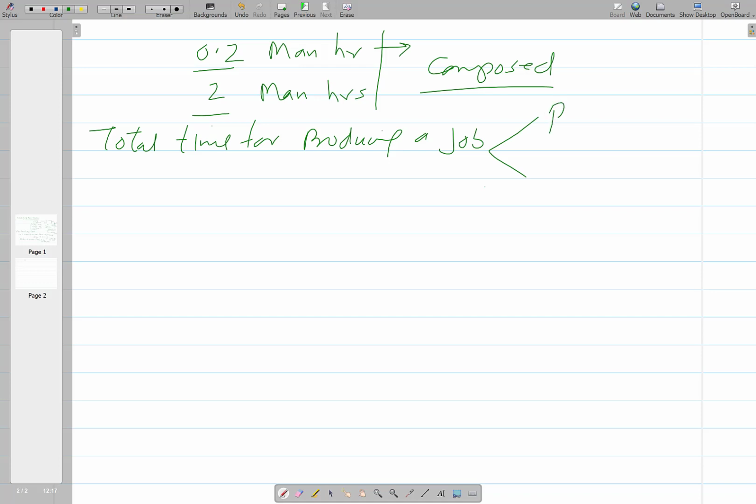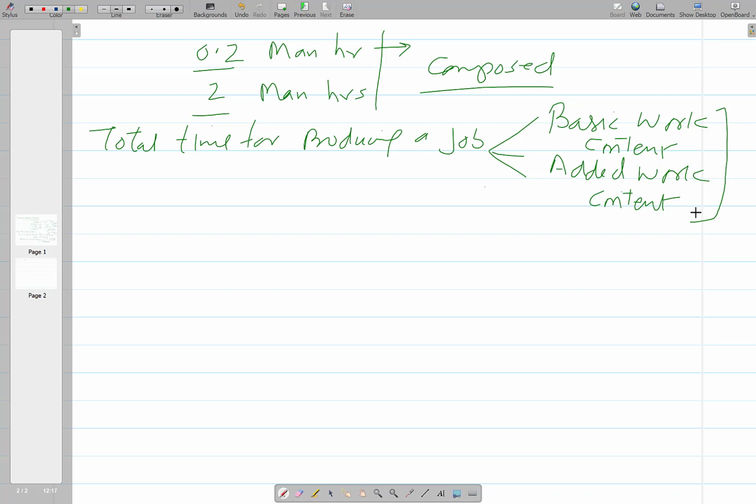One is the basic work content and the second is the added work content. So these are the 2 things during which we find that at least something is being done to produce the job. There is a third component, that is ineffective time.